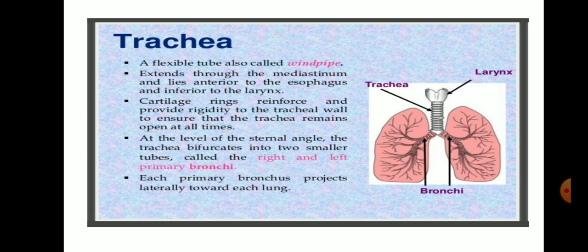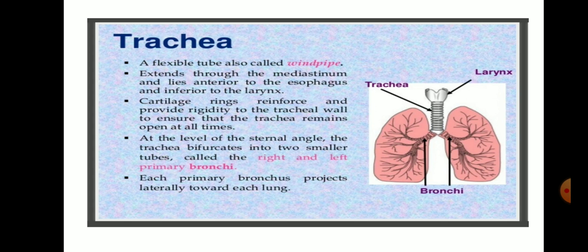Now these bronchi divide further into primary, secondary and tertiary bronchioles, and these bronchioles end up in the air sacs or air chambers. Air sacs are also named alveoli. Alveoli are the air sacs for the exchange of gases.